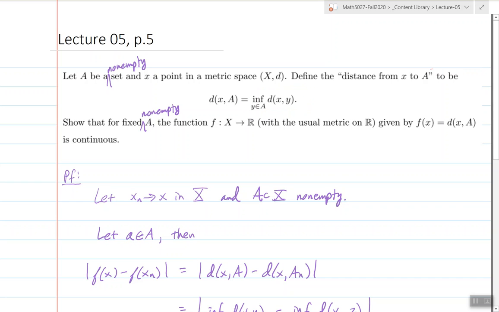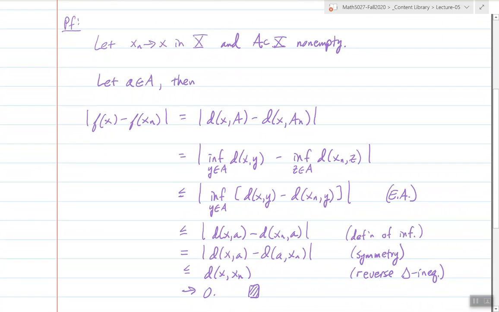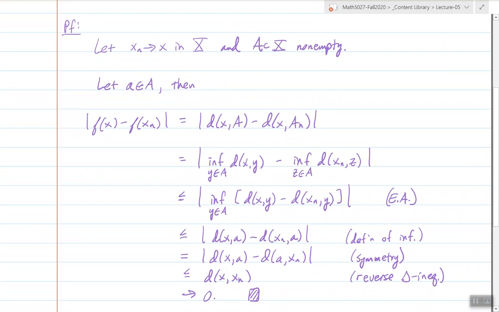So for a fixed non-empty set A, this defines a function that maps points in X to real numbers. Again, with the usual metric on R. And I ask you to show that this is continuous. So I'll just leave this up here. You can pause and fill it in.